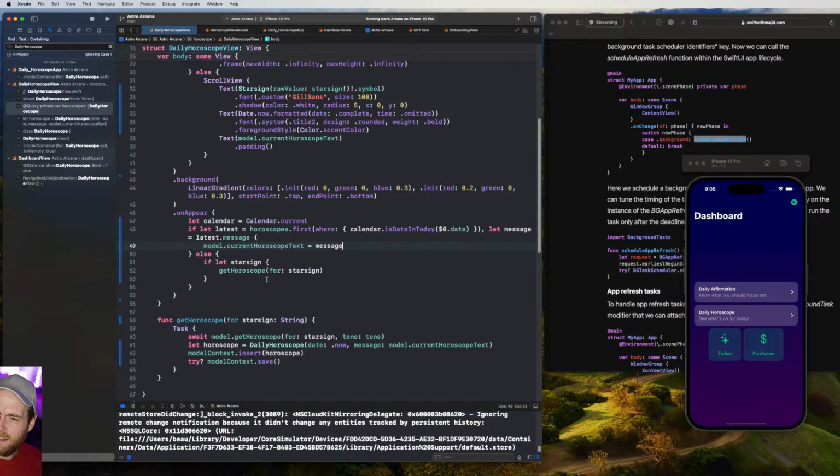What our goal is for today is that we want the app to not run this code at all. We don't want it to run this code because we want this code to be run 5 past midnight. And then potentially during the stream, we'll see if we can get a notification sent to the user too, like 7 a.m. or something, saying, "Hey, your latest horoscope is ready."